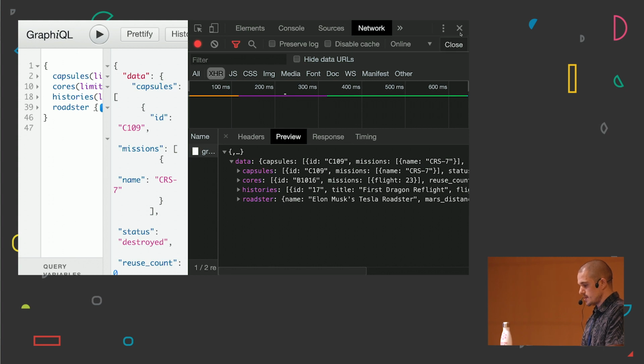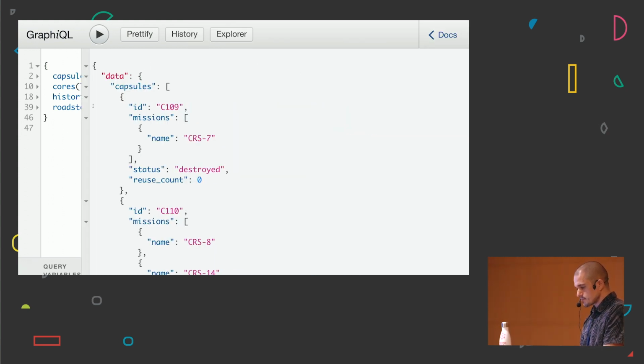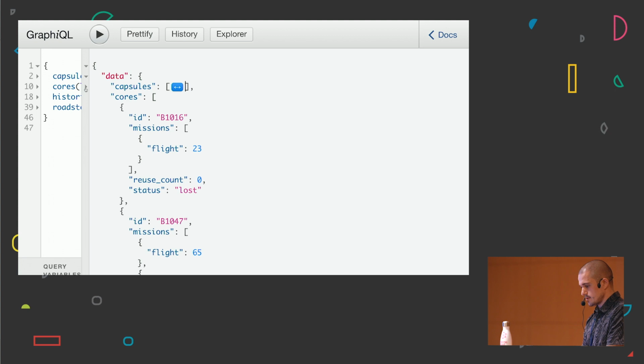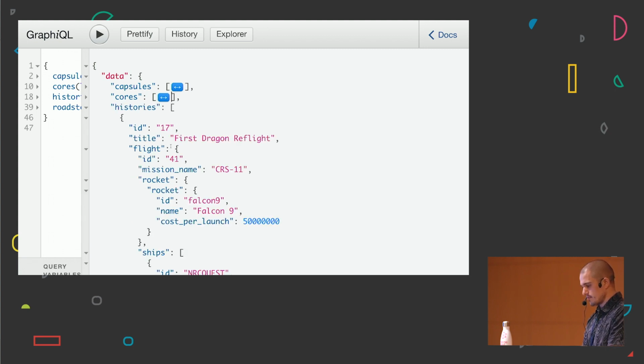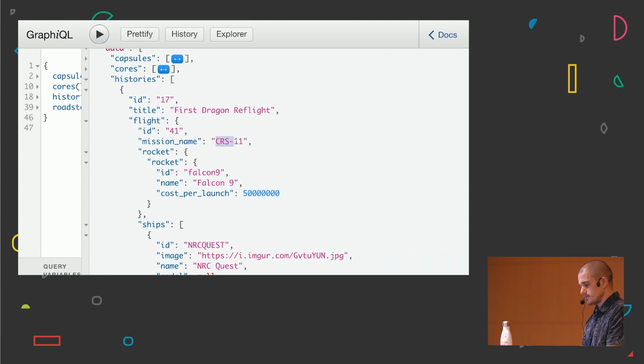So if we check the data, because it's quite interesting, here we got some capsules, and we got some cores, with the number of flights, and for example, one was lost, they couldn't land it back. Then we have a history, which is going to be the first Dragon drop flight with this mission name. It was the Falcon 9 rocket, and this rocket cost more than $50 million US, which is a lot.